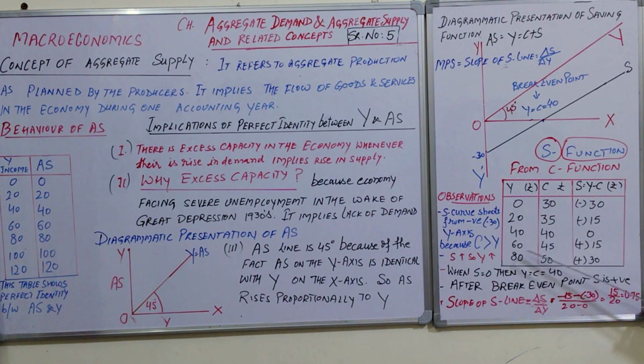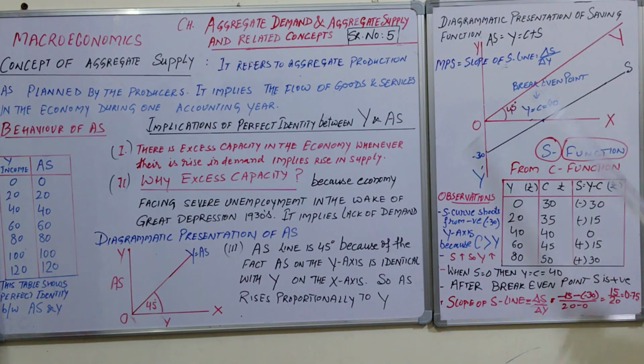After that, income is greater than consumption. Similarly, in the beginning saving is negative; once saving is 0, after that saving increases. This is the line of saving, and wherever both intersect, Y is equal to C. This is the break-even point.